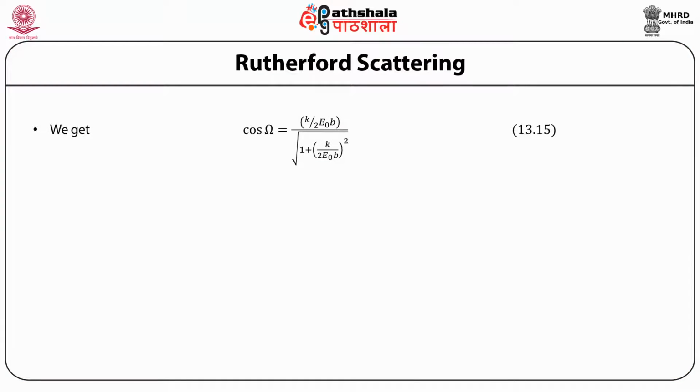This equation can be easily integrated by substituting u for 1 upon r and by completing the square under the square root. We get cosine of omega